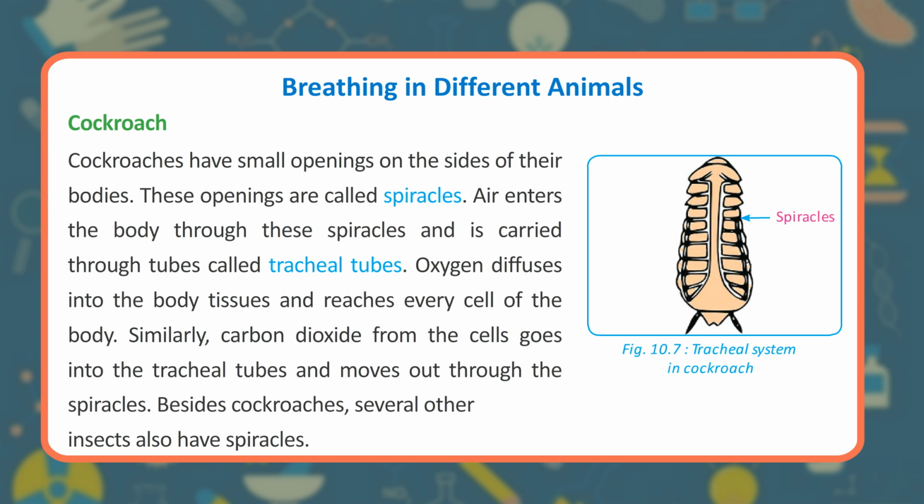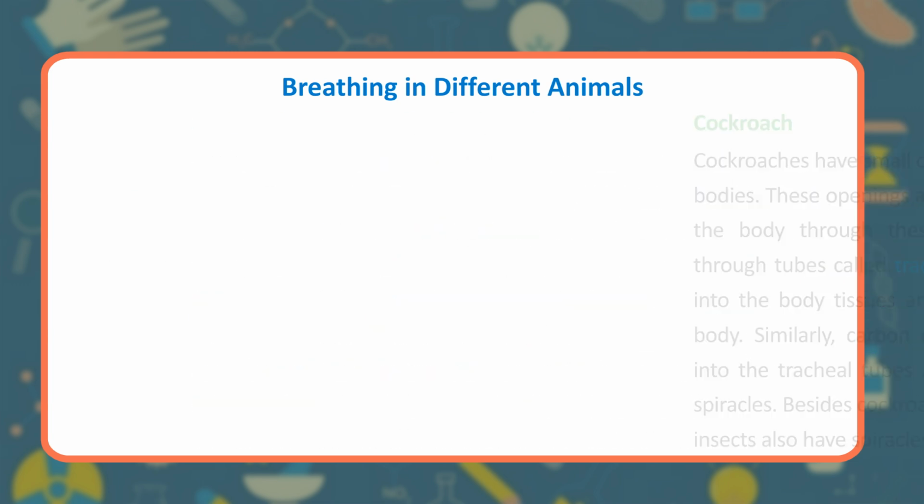Cockroach. Cockroaches have small openings on the sides of their bodies. These openings are called spiracles. Air enters the body through these spiracles and is carried through tubes called tracheal tubes. Oxygen diffuses into the body tissues and reaches every cell of the body. Similarly, carbon dioxide from the cells goes into the tracheal tubes and moves out through the spiracles. Besides cockroaches, several other insects also have spiracles. Tracheal system in cockroach. Spiracles.